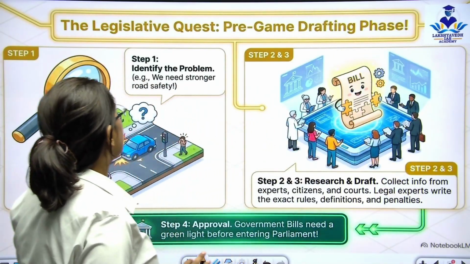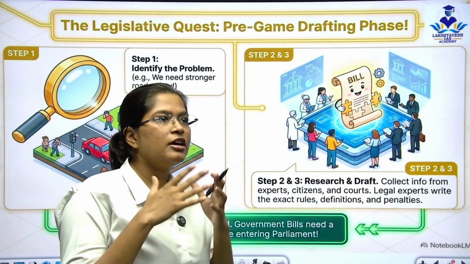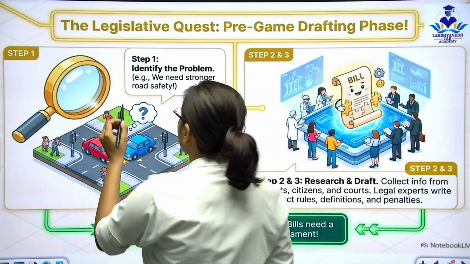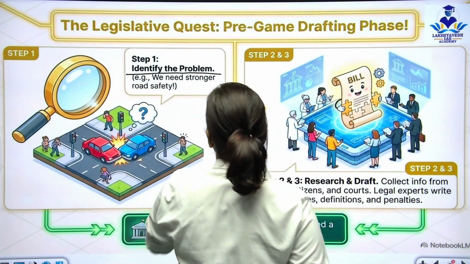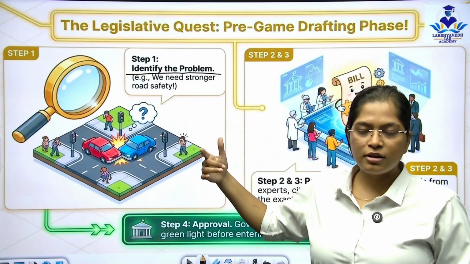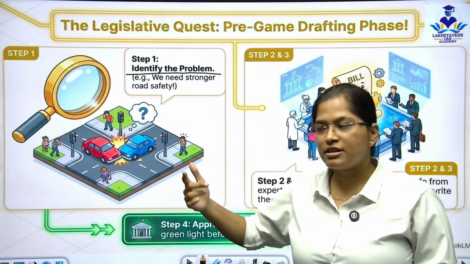After that, we have steps. How a bill becomes an act, the steps for it. So first thing we need to understand is identifying the problem. What is the problem for which the act is needed.